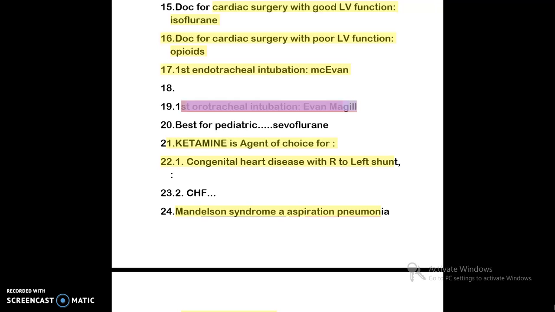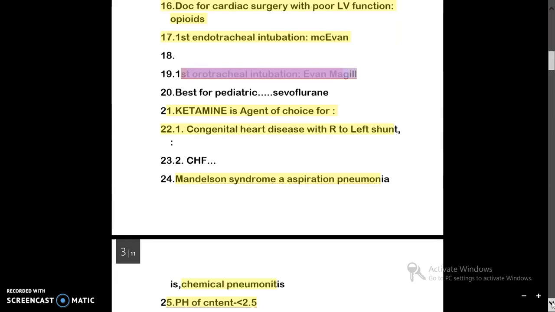So you can see McEwan here, McEwan. Then you can proceed the name with Evan McGill. So McEwan is first and then Evan McGill. So first endotracheal intubation was done, then orotracheal intubation done, then McEwan, then Evan McGill. Okay, so best for pediatric surgery anesthesia is sevoflurane.